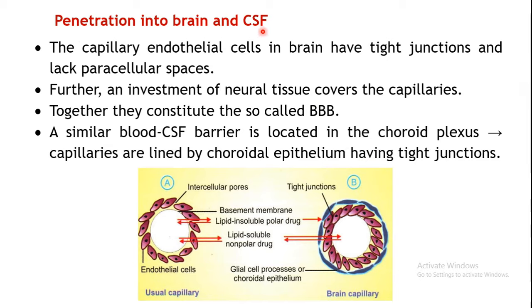So that's very important. Sometimes justification may be asked like highly lipid soluble drugs, they can cross the blood brain barrier. Of course you all have already studied this blood brain barrier. So what a blood brain barrier is, it is actually the capillaries which are held together by tight junctions, and these lack the paracellular spaces. Now normal capillary has gaps, right, in between the endothelial cells, and the capillaries which are present in the brain, these have tight junctions.